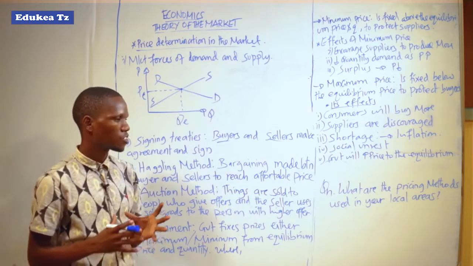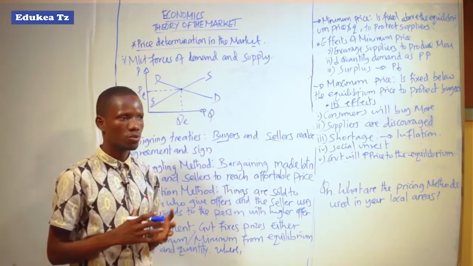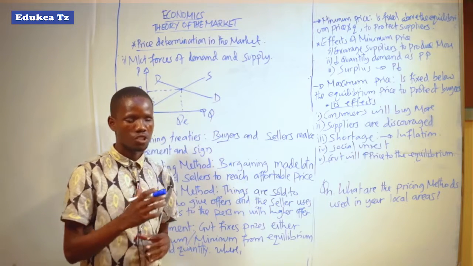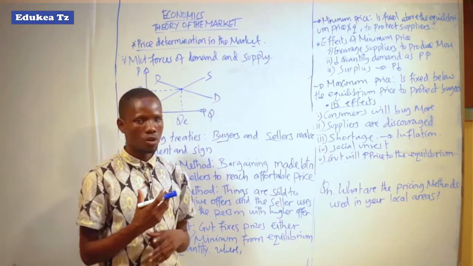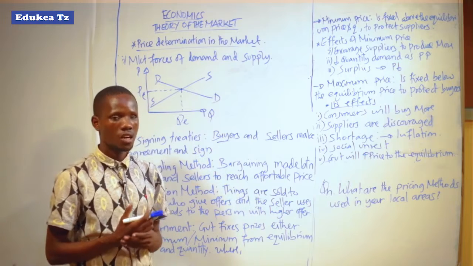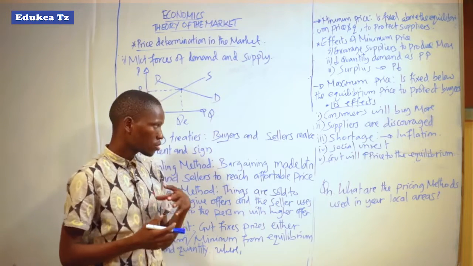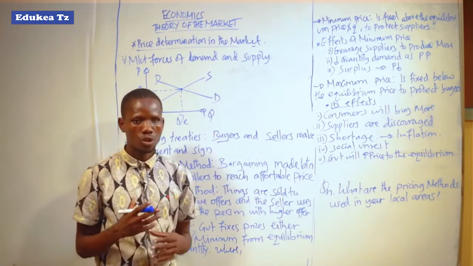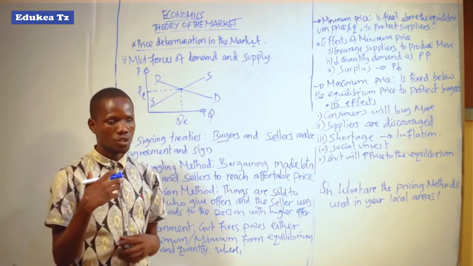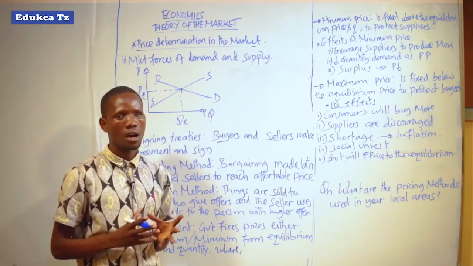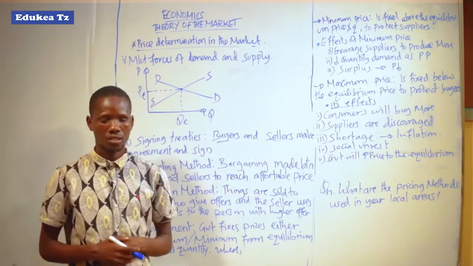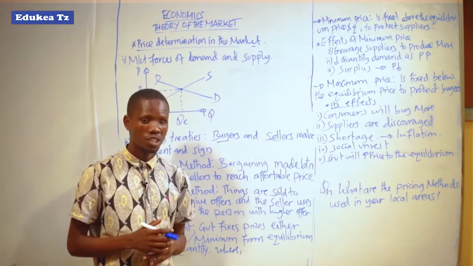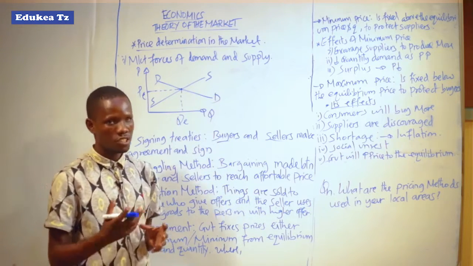After the commodity has been promoted in the market and is known to everybody, the buyers will start to give out their offers. So the producer will sell the goods to the person who gives a higher offer than the others. The higher the offer, the greater the possibility of the buyer getting the commodity.